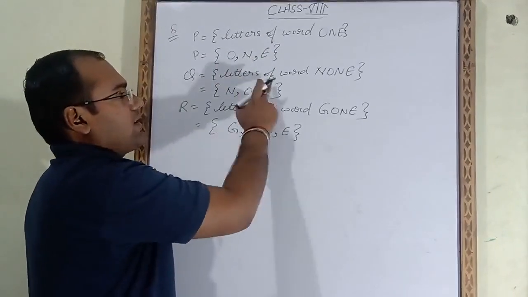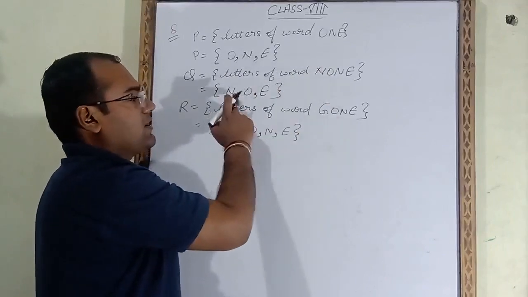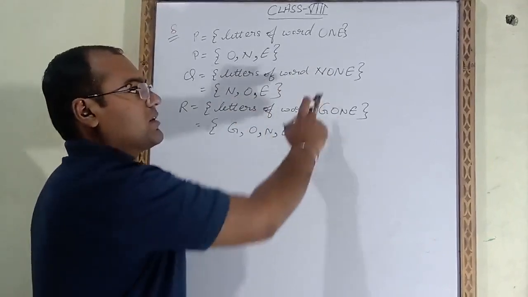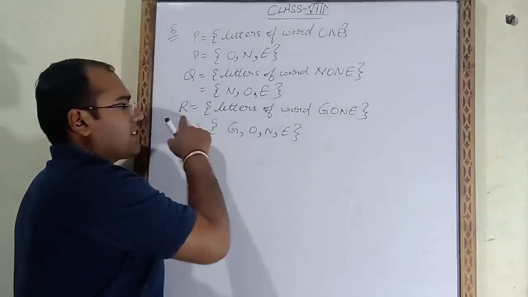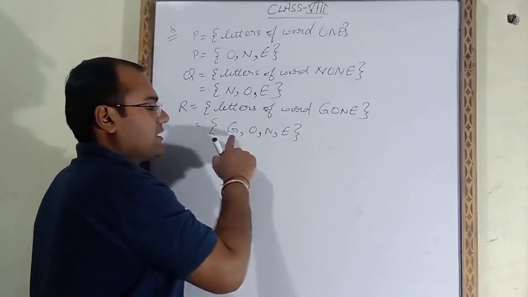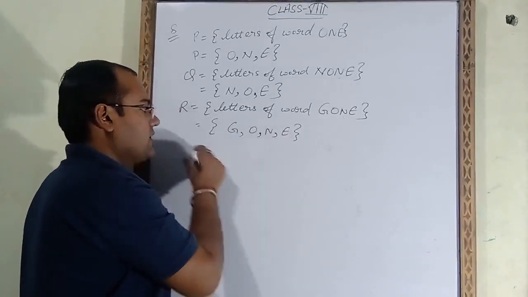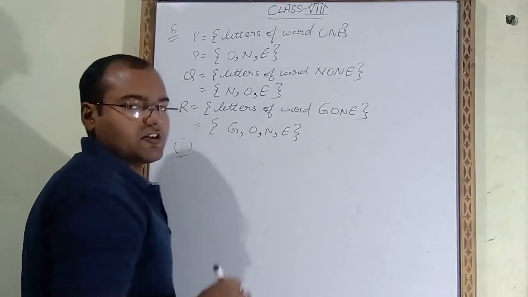Similarly for Q I had written letters of word none. So N, O and E. These 3 letters are coming. N is coming 2 times, but we have to write only 1 time. R is letters of word gone. So here I had written G, O, N and E. Now we have to say true or false.